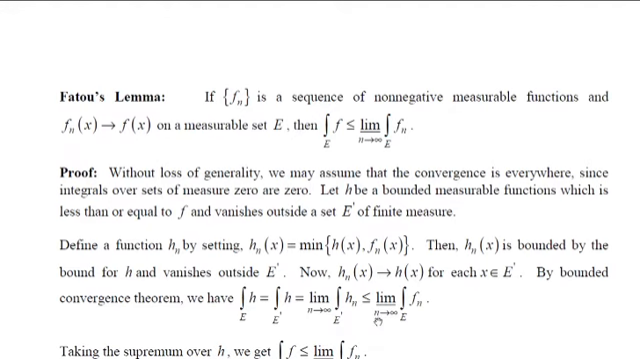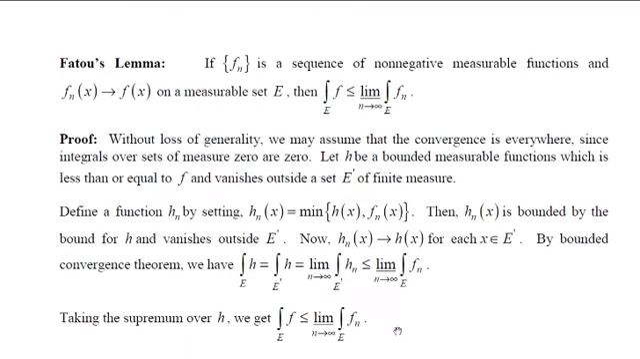Now take the supremum on both sides. For this there is no harm. The supremum of the integral of h over E, where h is less than or equal to f, by the definition of the Lebesgue integral of non-negative measurable functions, becomes the integral of f over E. So it is less than or equal to the limit inferior as n tends to infinity of the integral of fn over E, and this completes the proof.